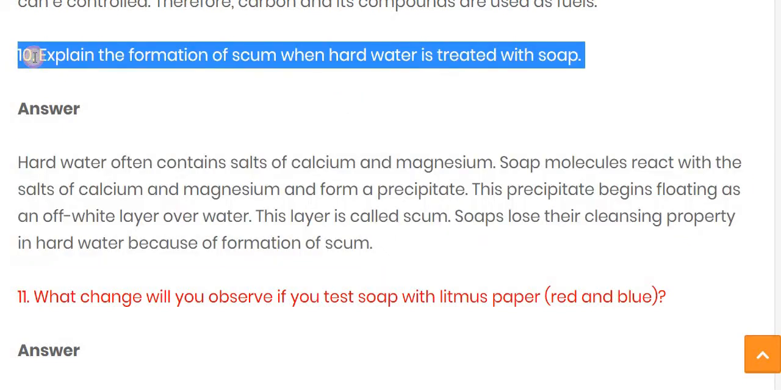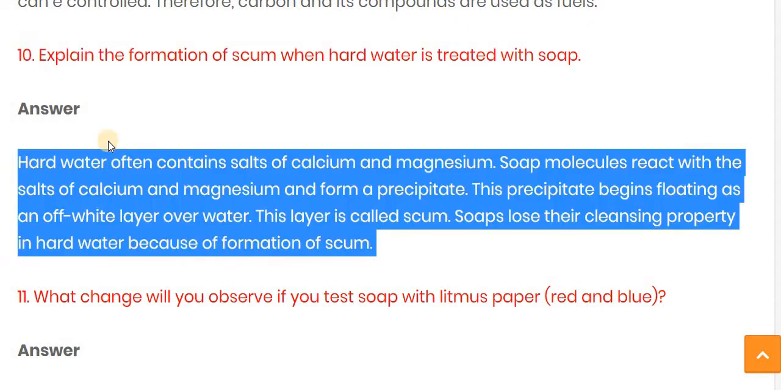The question is, explain the formation of scum when hard water is treated with soap. Hard water often contains salts of calcium and magnesium. The soap molecules react with the salts of calcium and magnesium and form a precipitate, and this precipitate begins floating as an off-white layer over the water. This layer is called scum, and soap loses its cleansing property in hard water because of the formation of scum. Let's see one more time.